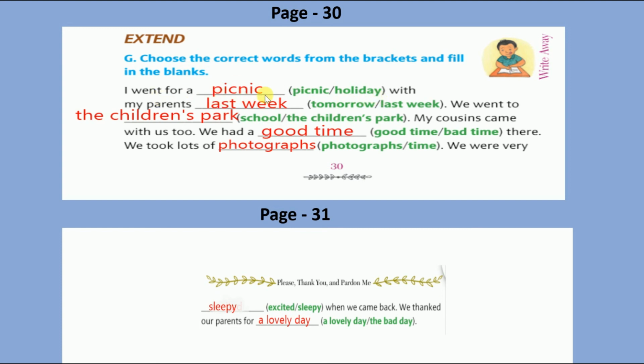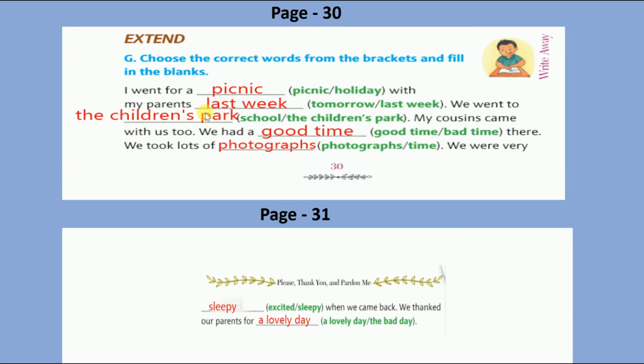I went for a picnic with my parents tomorrow or last week. Here you can see went for a picnic. The word went is used, which means the picnic is already done. So here in the blank the words last week will come.